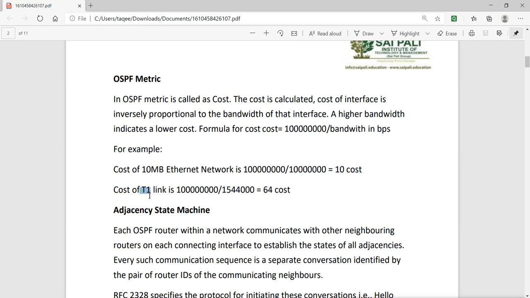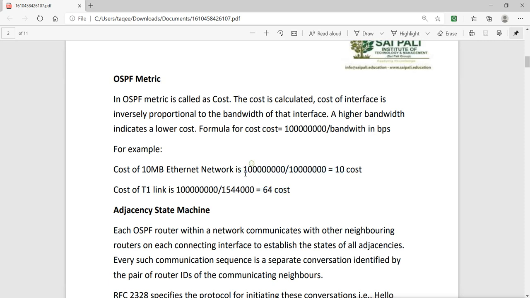And if you have a T1 link, now a T1 link is an ISDN link, and it is basically 64. It is basically this speed maximum. It is kbps, and here it is bits. So it is not 10 Mbps, it is very much less than 10 Mbps. So it will again be divided by this constant value, and you will get 64. So which is faster than the other one? We can say this one is faster, this one is slower.